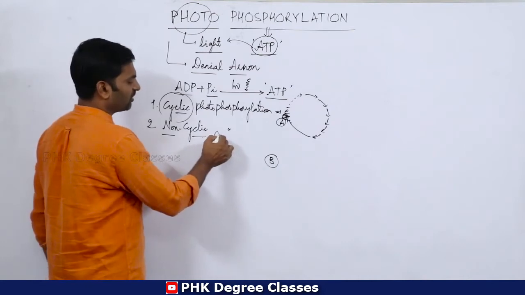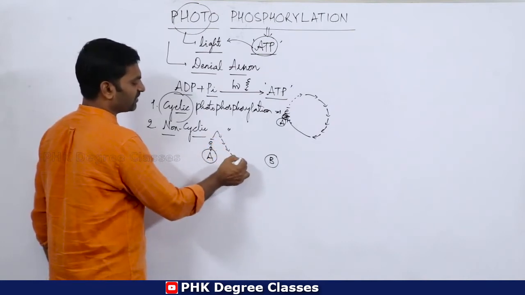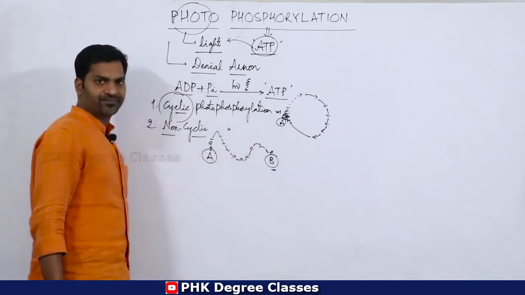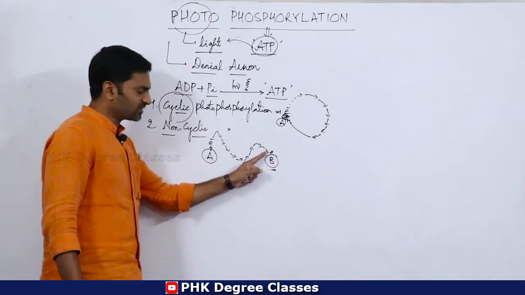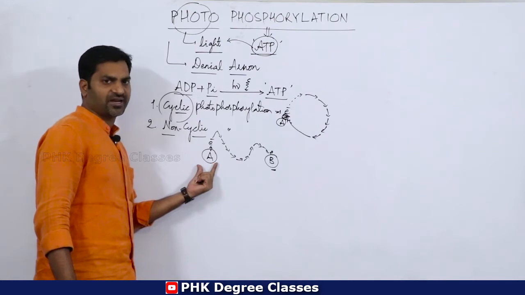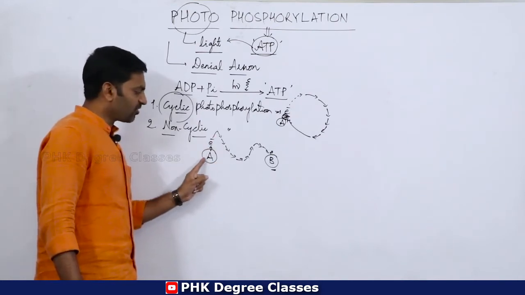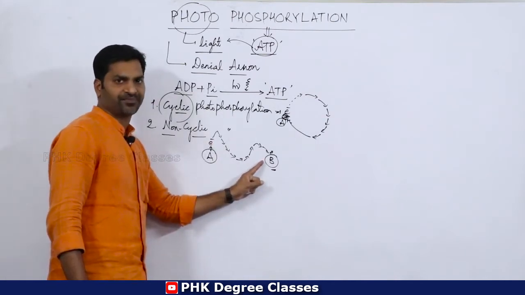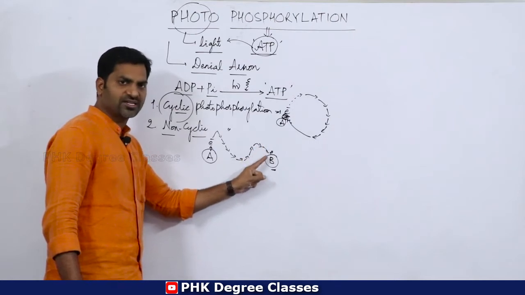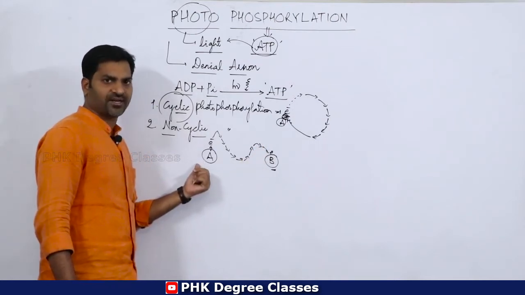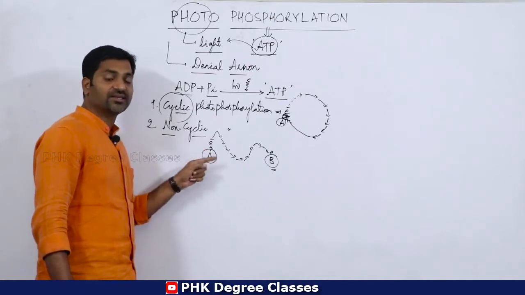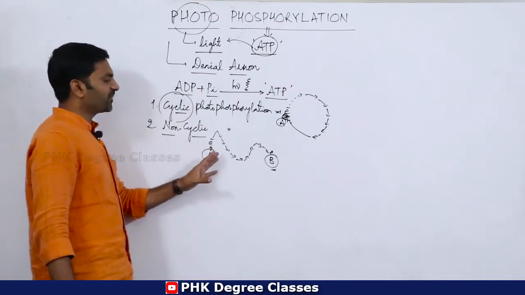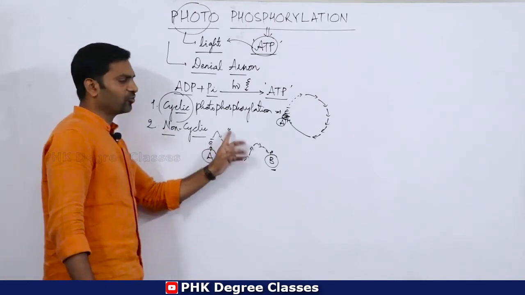This electron moves through different systems or carriers and reaches substance B. So this electron does not go back to substance A. It is lost from substance A and finally reaches substance B. This is a non-cyclic electron transport mechanism, and this kind of mechanism is called non-cyclic photophosphorylation.